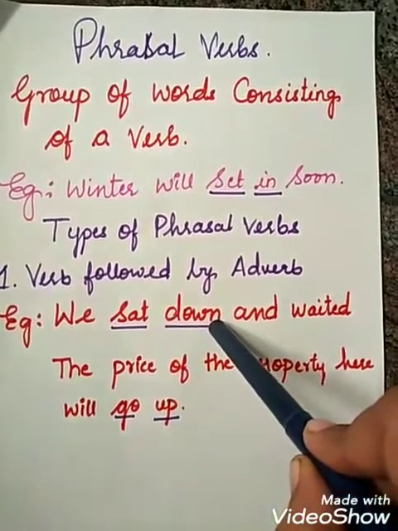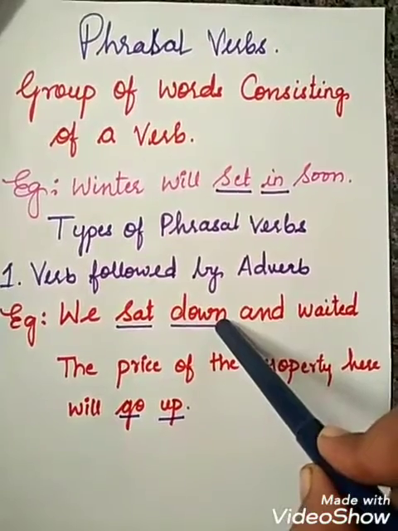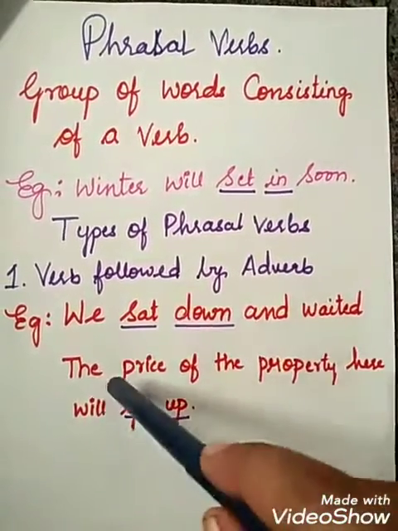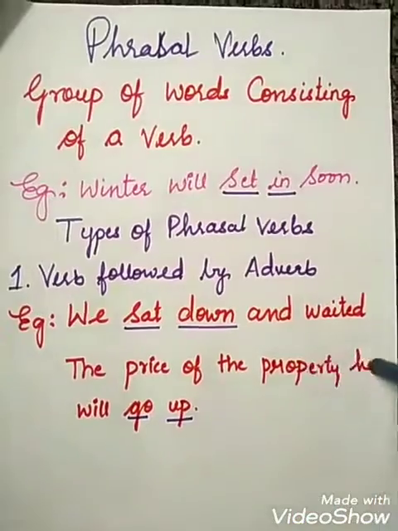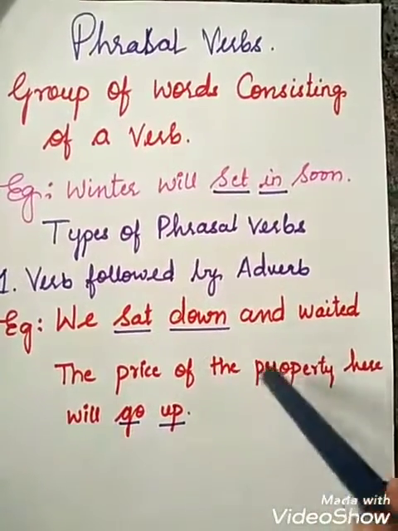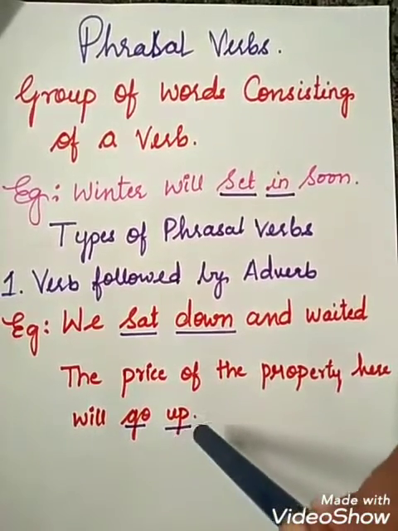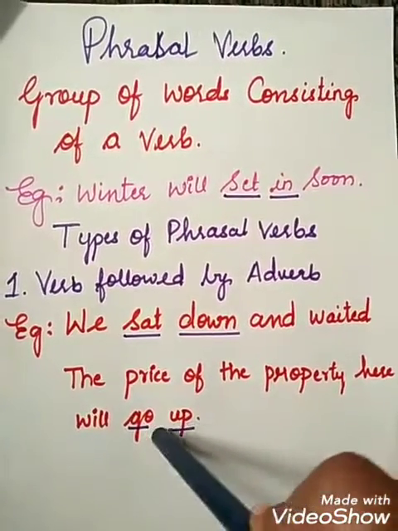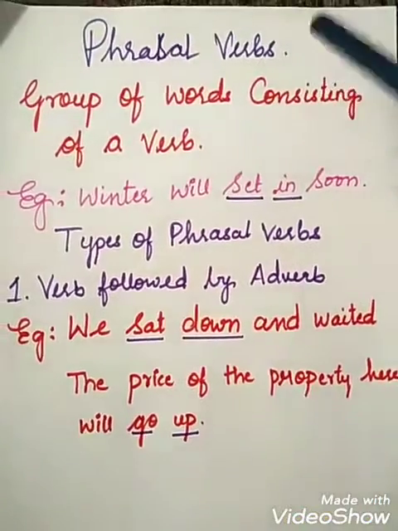Combining both words is called a phrasal verb. Second example: the price of the property will go up. Go is a verb and up is an adverb. Combining both words together is called a phrasal verb.